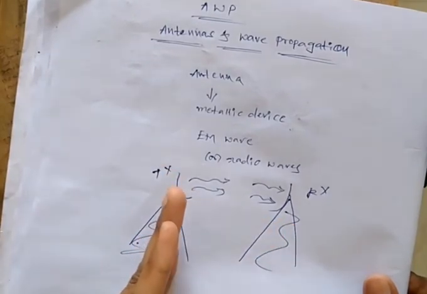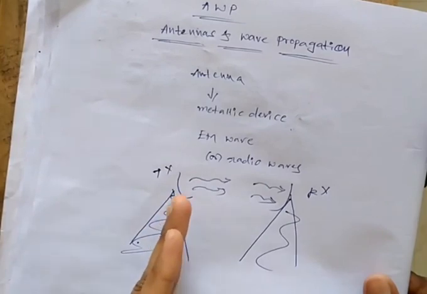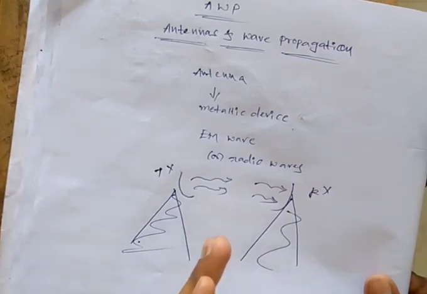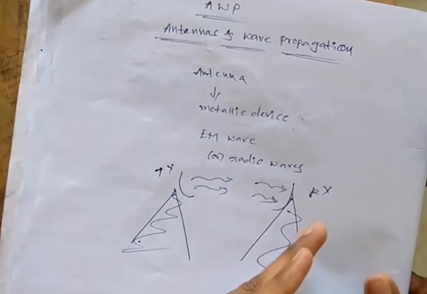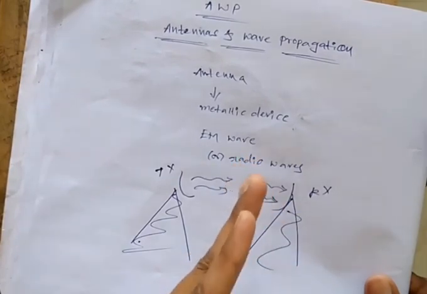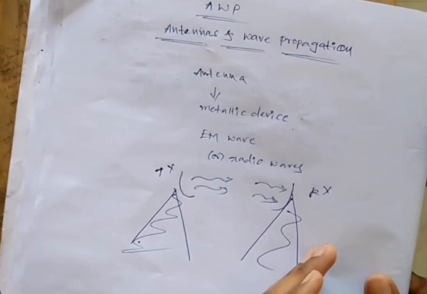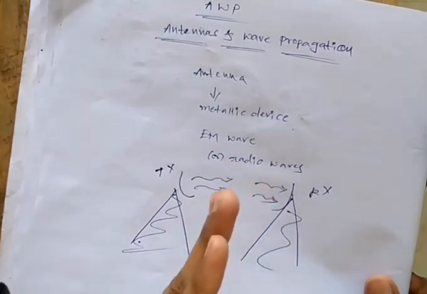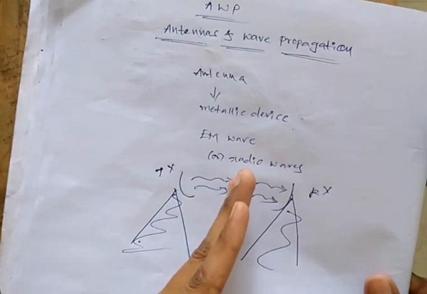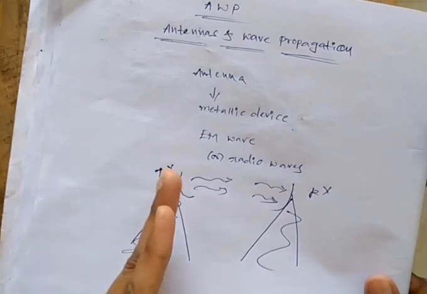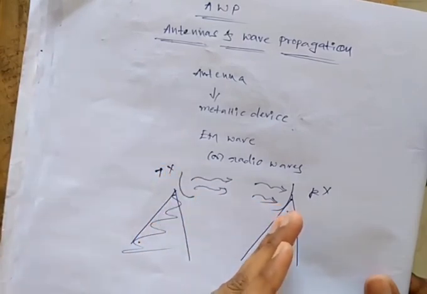Here this transmitting antenna radiates or transmits the EM waves into the free space. EM waves are nothing but electromagnetic waves, or radio waves, into the free space, and this one is the receiving antenna. This receiving antenna receives the EM waves or radio waves from the free space. How the signals propagate through the free space: in the free space we have air as a medium. Through the air the signals must be transmitted from the transmitting antenna to the receiving antenna.